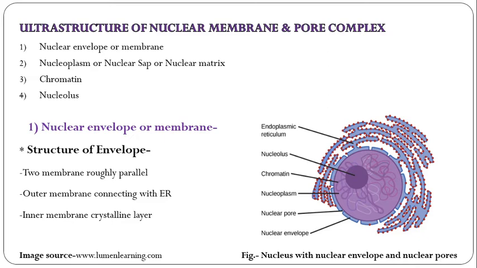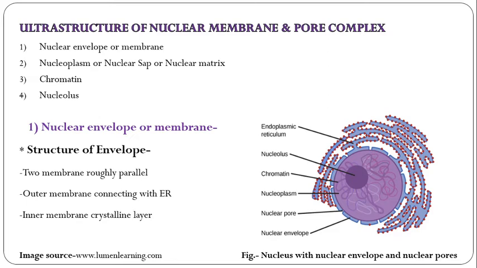So see here the structure of the envelope. The two membranes of the nuclear envelope are roughly parallel and each membrane is 70 to 80 angstrom thick. The outer membrane has connections with the endoplasmic reticulum and has ribosomes on the outer side, as you see in this diagram.